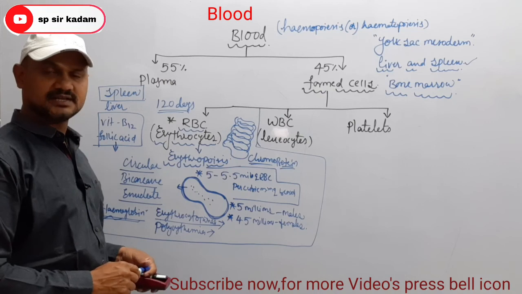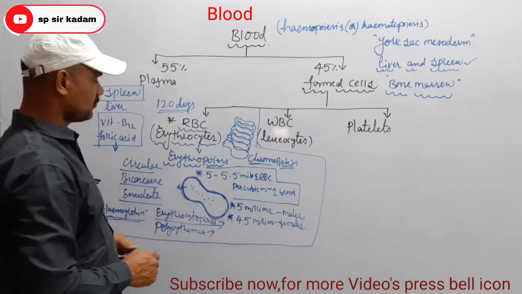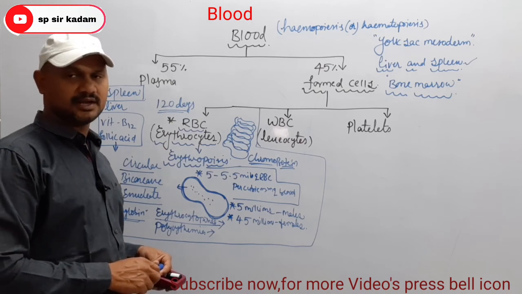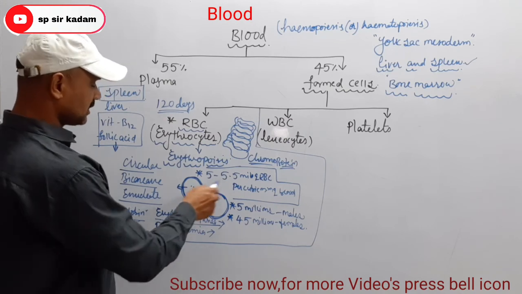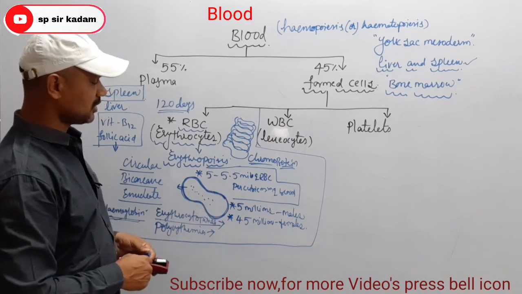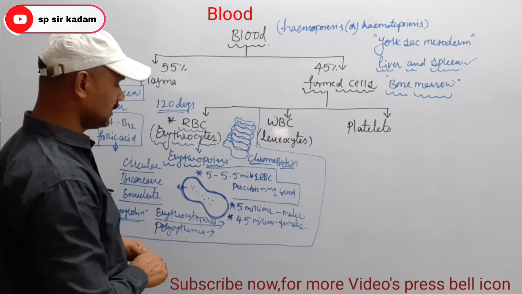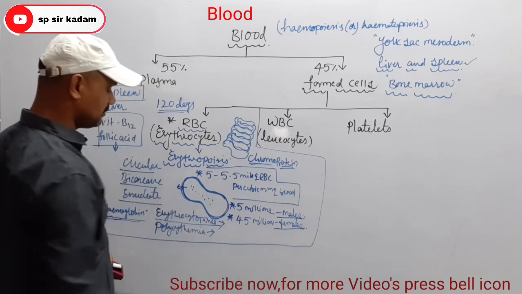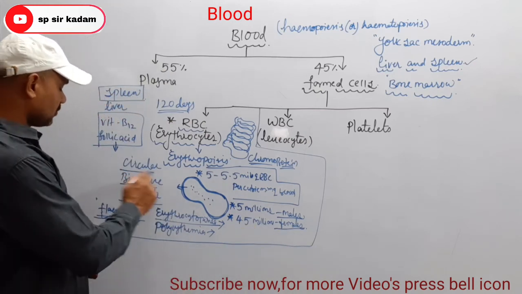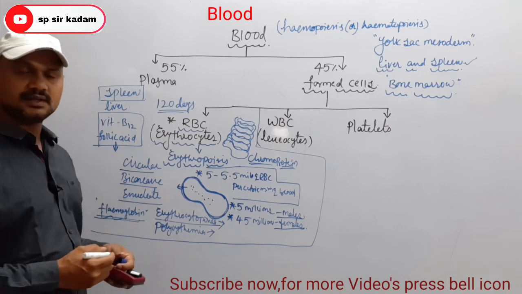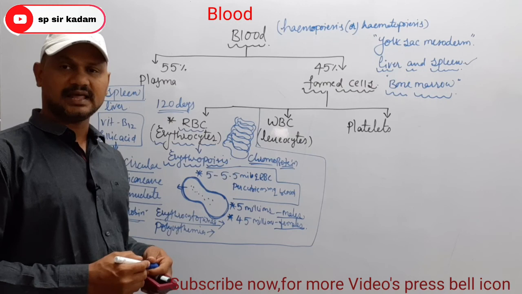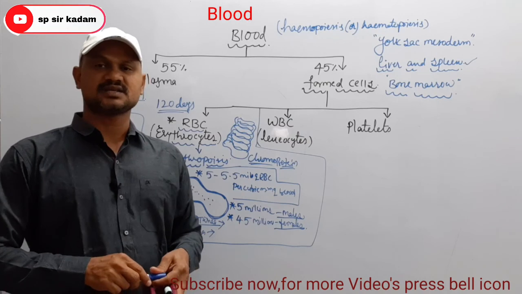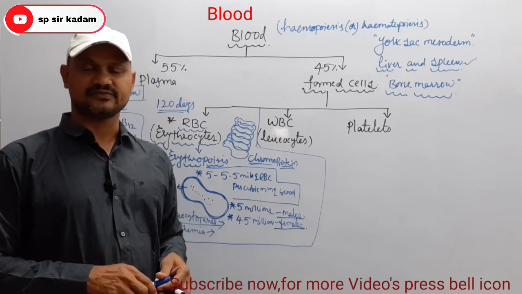Erythrocytes, red blood cells. Production of RBC is known as erythropoiesis and it occurs in the liver and bone marrow. Then next, their count is 5 to 5.5 millions of RBC per cubic millimeter of blood. In males it is about 5 millions, and in females 4.5 millions. They are circular, biconcave, enucleate, but in camel and llama they are elliptical in shape, and the biconcave shape provides a large surface area for the exchange of gases.